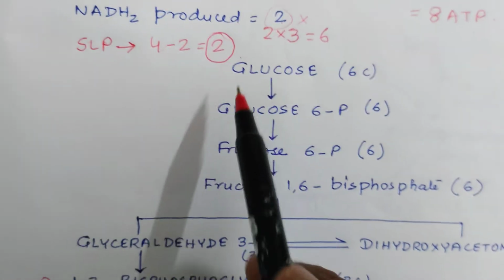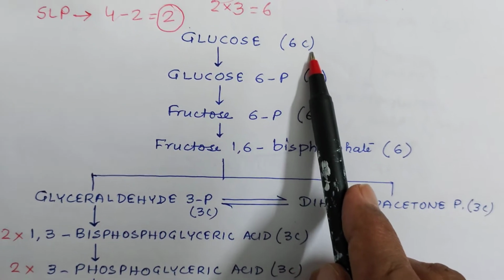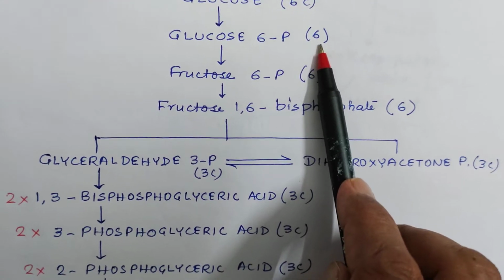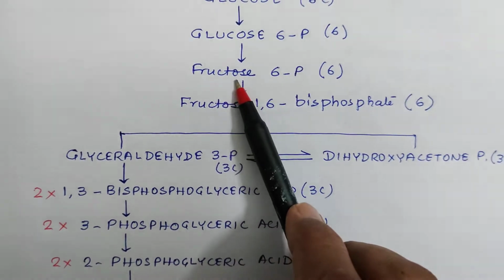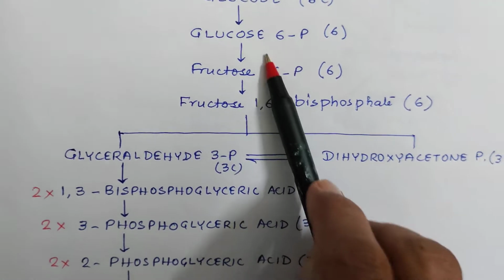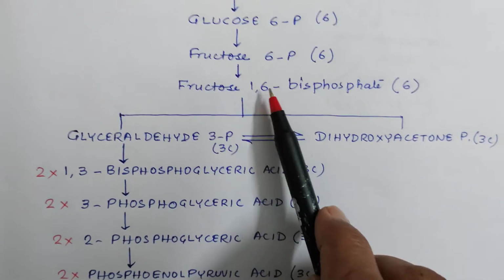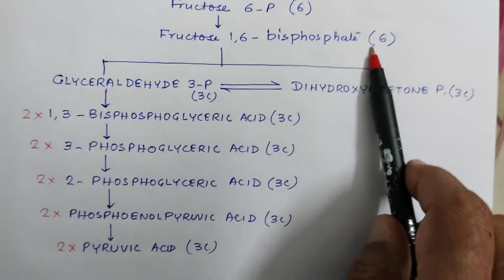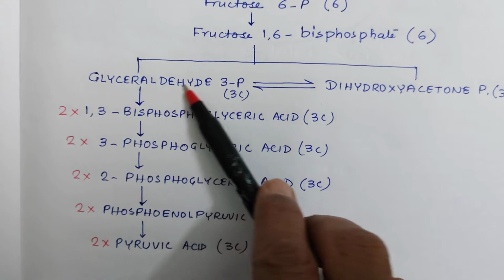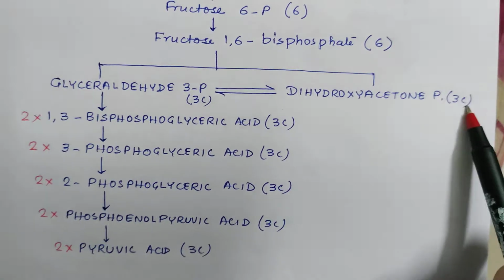Now what is glycolysis? The process of glycolysis starts from glucose, a 6-carbon compound. It forms glucose 6-phosphate, also a 6-carbon compound. From it forms fructose 6-phosphate, also 6-carbon. These are isomers of each other. It again adds one phosphate, forming fructose 1,6-bisphosphate, also 6-carbon. This gets divided into glyceraldehyde 3-phosphate, a 3-carbon compound, and dihydroxyacetone phosphate, also a 3-carbon compound.